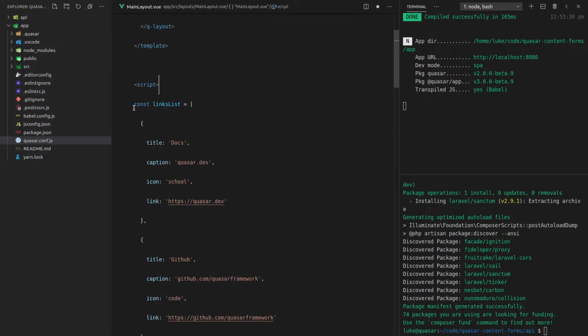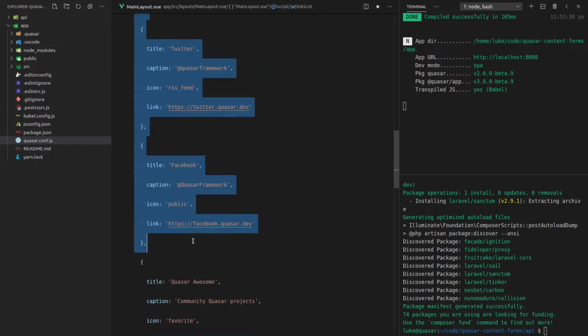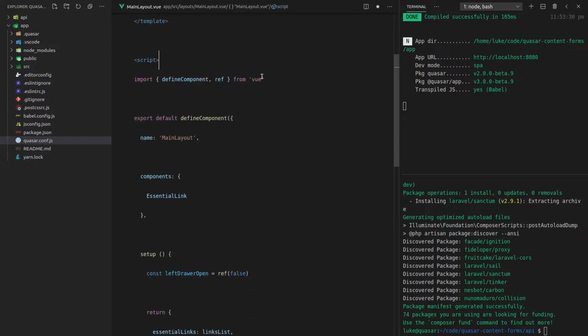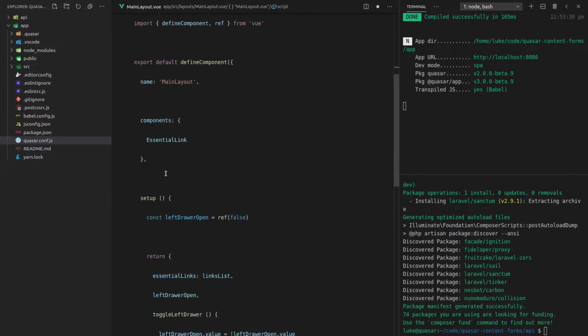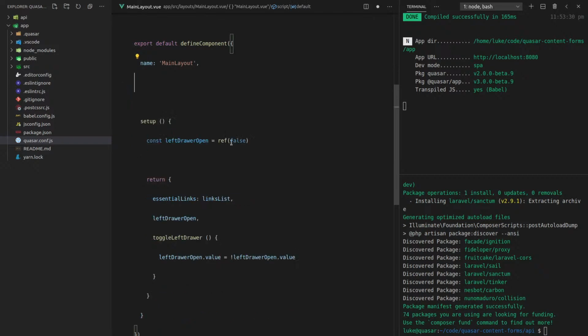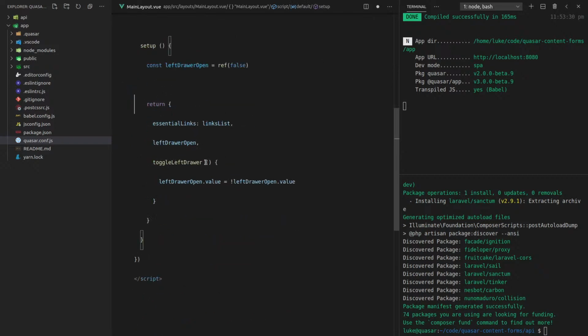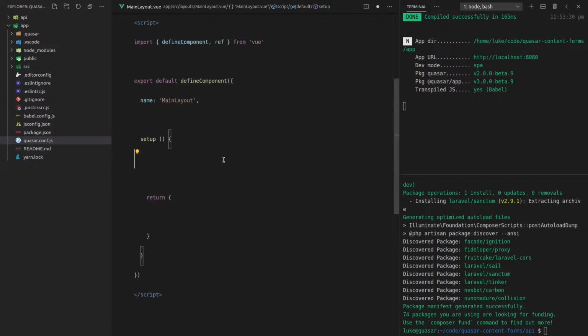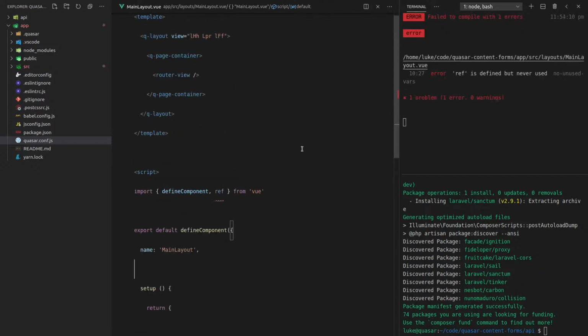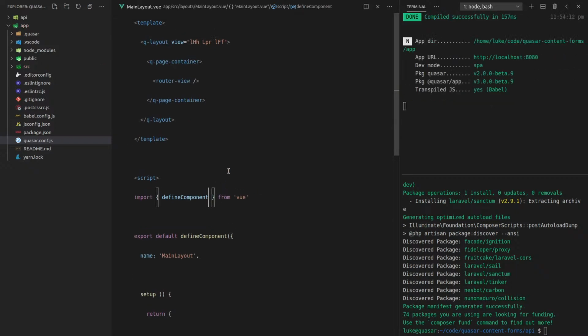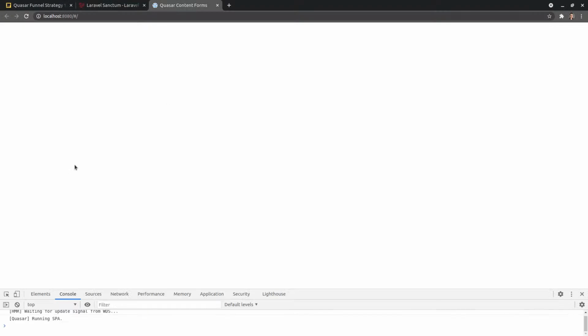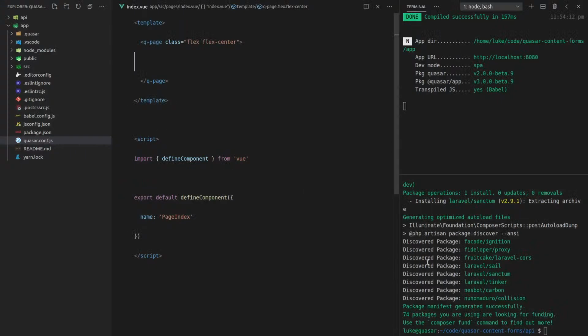Essential links we don't need any of this. These are all the default links that you get out of the box. And here we go, we're using the composition API, so that's cool. I'll get the chance to play around with that. Haven't actually had much of a chance to use it in the real world yet. We don't need any of that, so basically it's just a super simple app. A very basic starting point. Now we should have a blank screen. Yep. Any errors in the console? No, there are not.